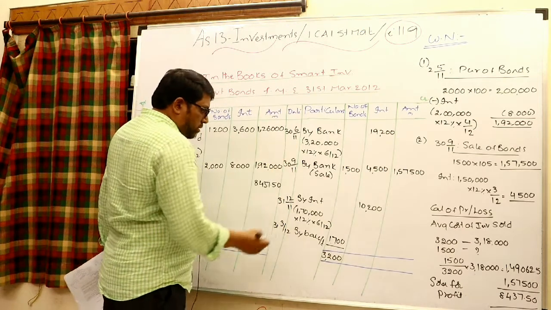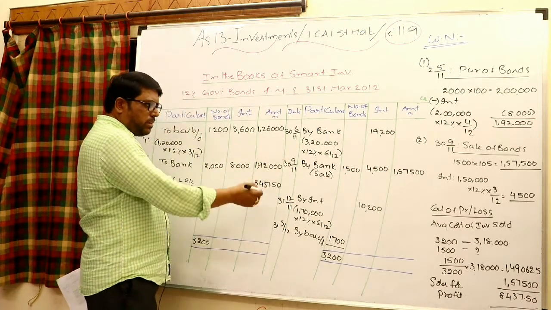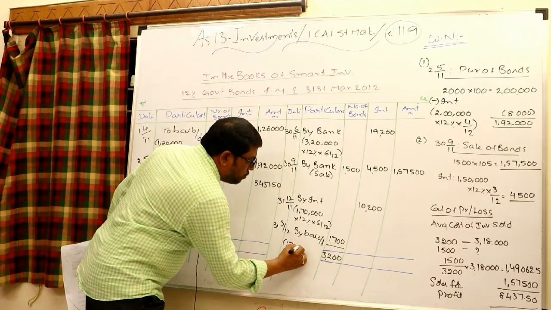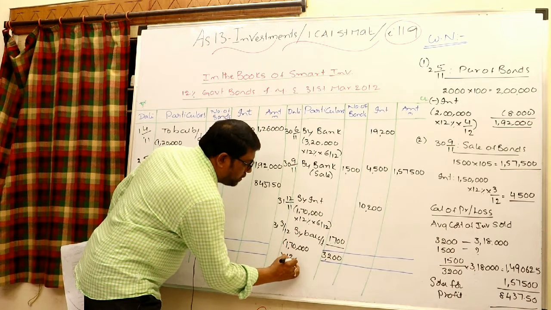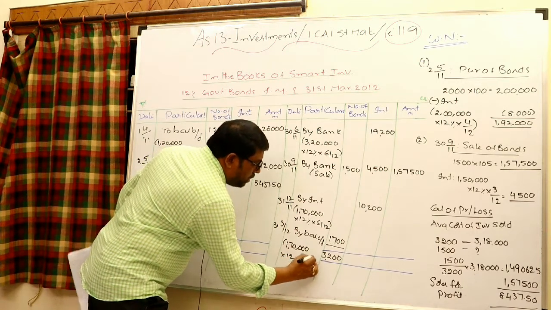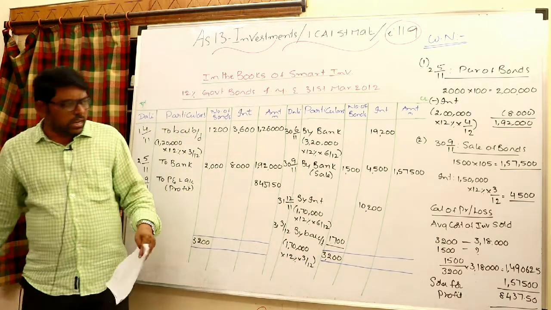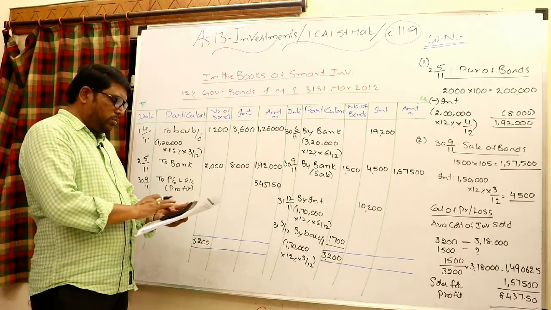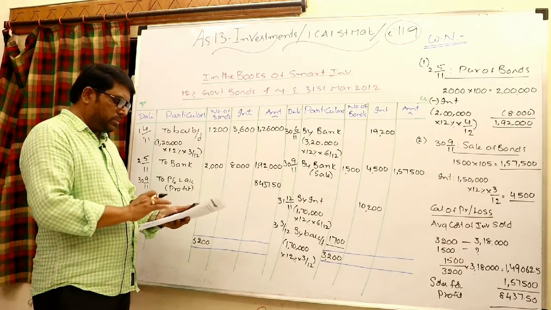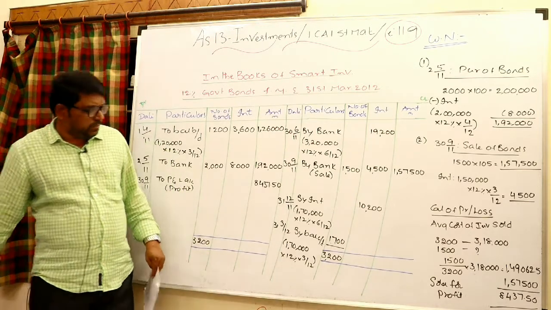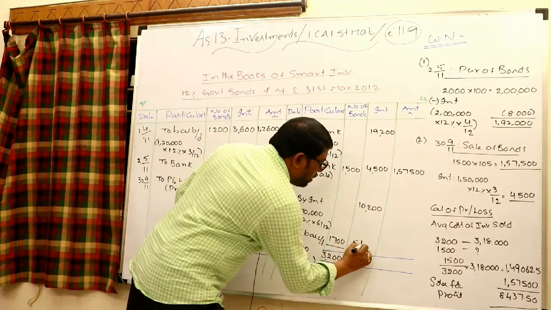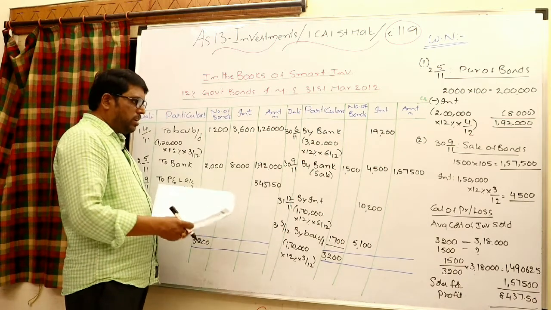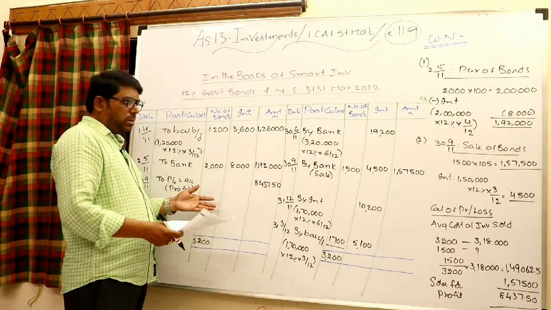And obviously 3 months is still accrued income, in the income by accrued income. Calculate that, 1,70,000 into 12% into 3 months, 3 by 12. So calculate that, 1,70,000 into 12% into 3 by 12, 5,100. This is 3 months accrued income. It has to be transferred to P&L account. Obviously here net of income, interest income you can transfer to P&L account.